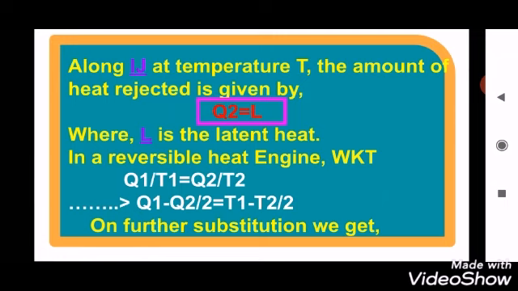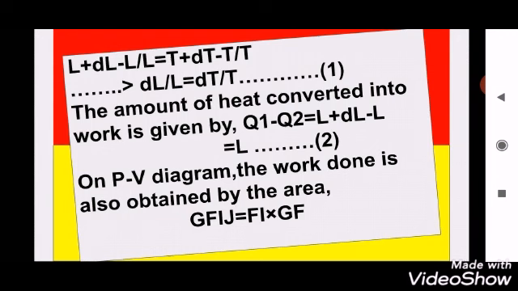Substituting Q1 equals L plus dL and Q2 equals L, we get (L plus dL minus L) divided by L equals (T plus dT minus T) divided by T, which gives dL by L equals dT by T, where plus L and minus L cancel, and plus T and minus T cancel. So dL by L equals dT by T, considered as equation 1.